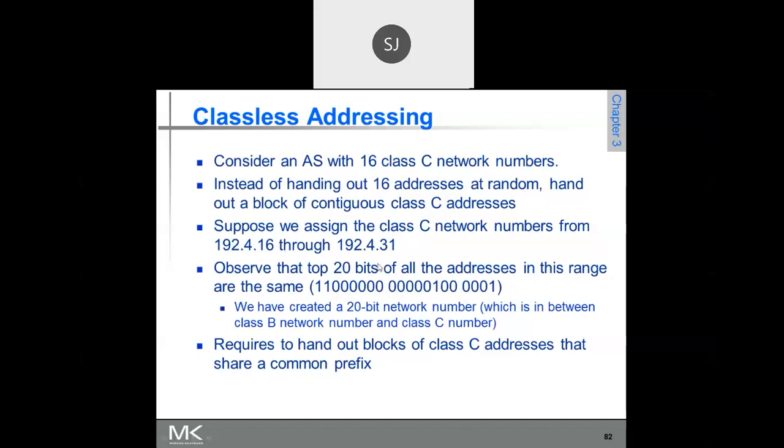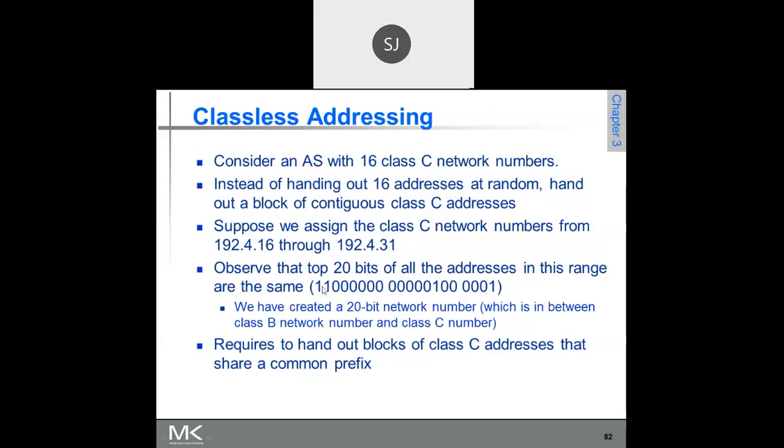Then 16 is 0001 followed by 4 zeros. And the last 0 is all 8 zeros. Is that clear? So that first one you have written.